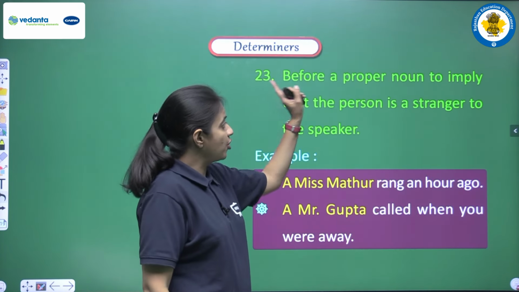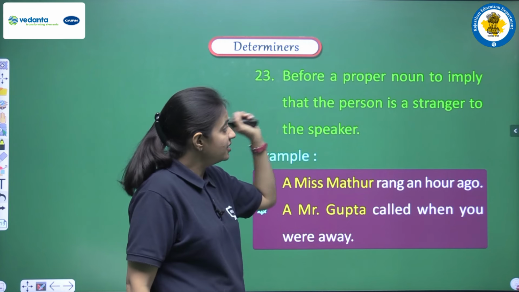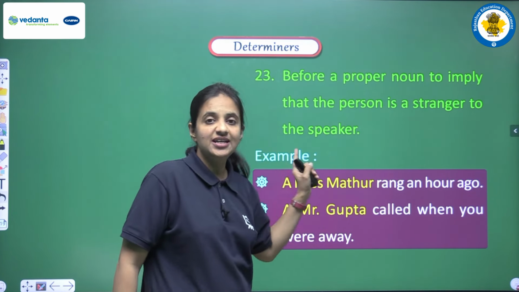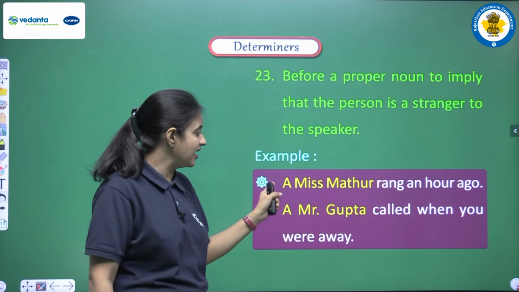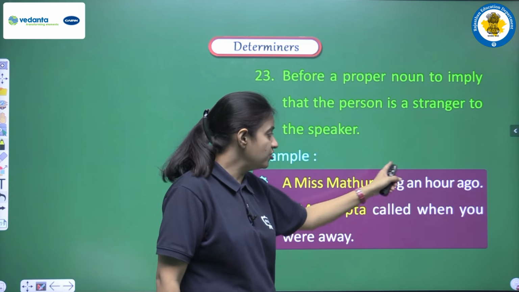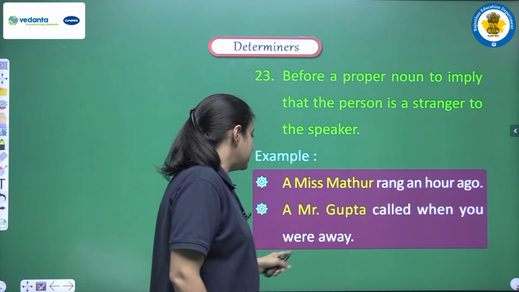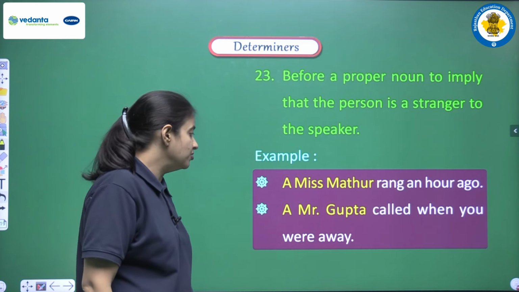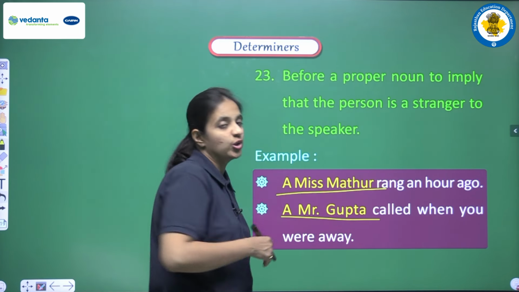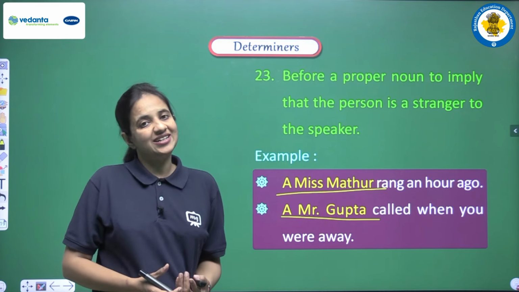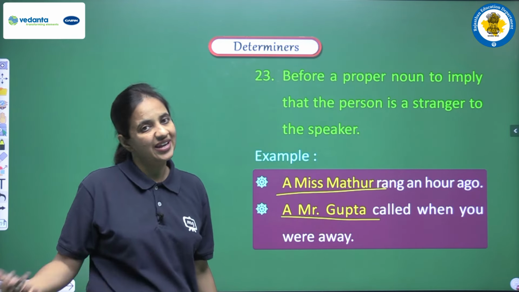Next is before a proper noun to imply that the person is a stranger to the speaker. So in this sense also we can use these two articles, like "A Miss Mathur rang an hour ago." Next, "A Mr. Gupta called when you were away." When these persons are totally unknown, they are strangers, in that case we can use a or an.